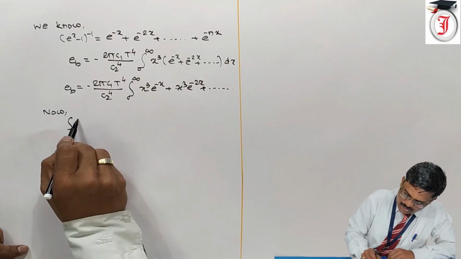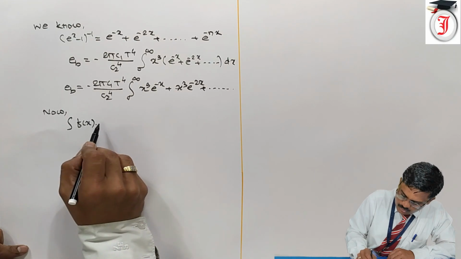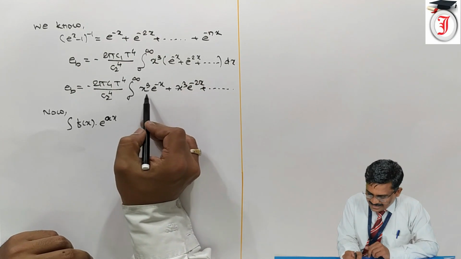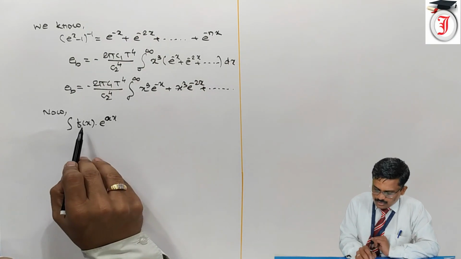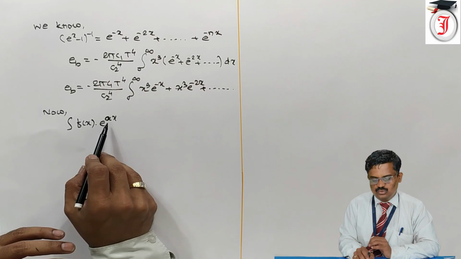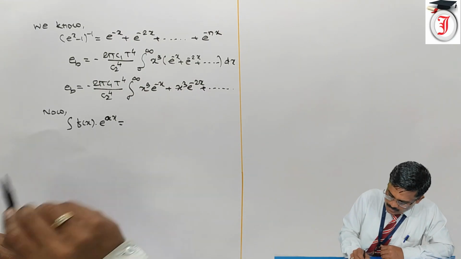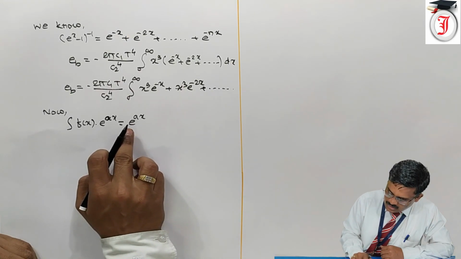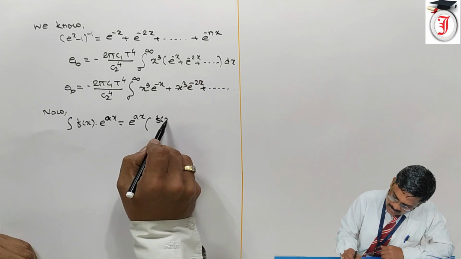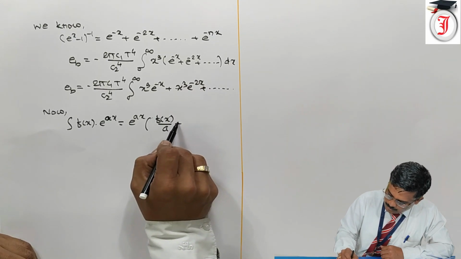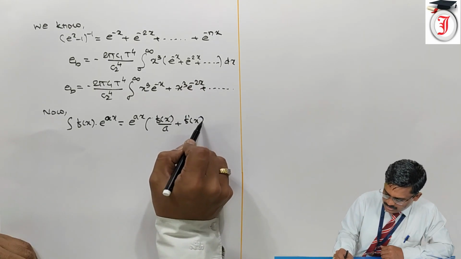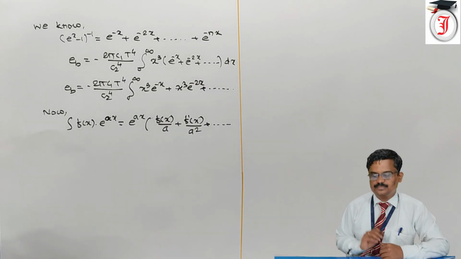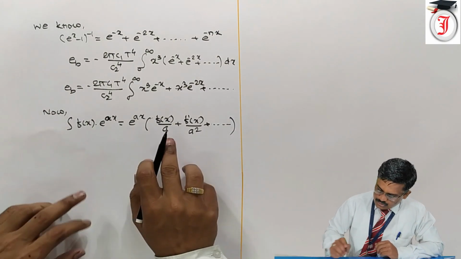We have the formula: integration of f of x into e raised to ax is equal to e raised to ax as it is, into bracket f of x divided by a plus f dash of x divided by a square plus dash dash dash. Okay, so this is the formula.